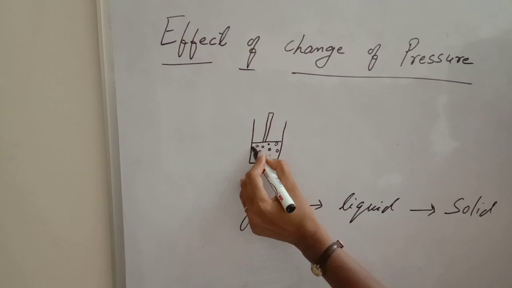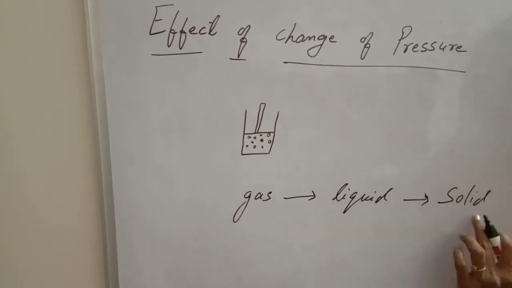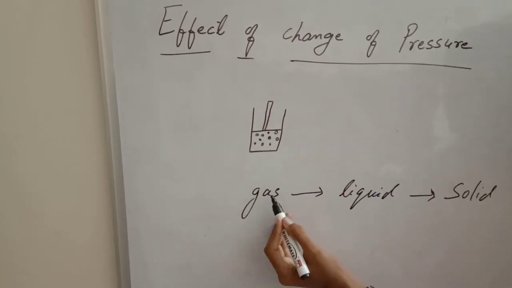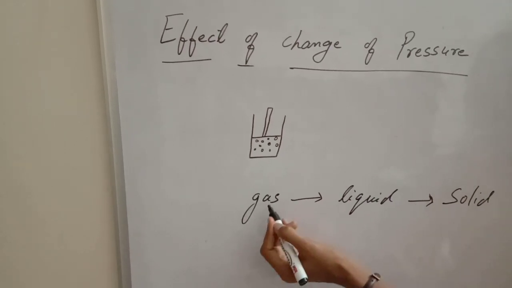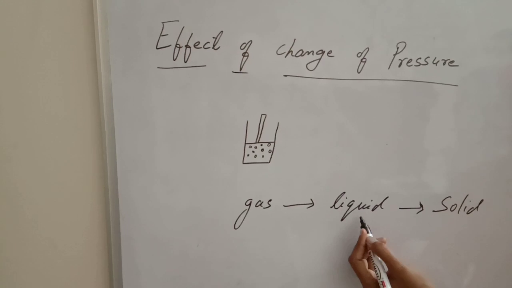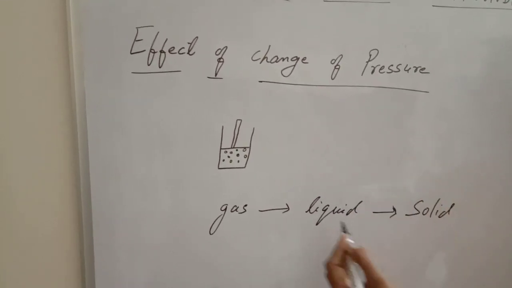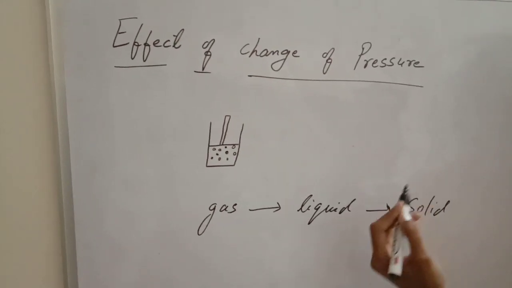The particles will come close and the gas will get converted into a liquid. That means if I increase the pressure, the gaseous state converts into a liquid. And if I keep giving pressure, the liquid will get converted into a solid. That means if the pressure increases, the state of matter changes.